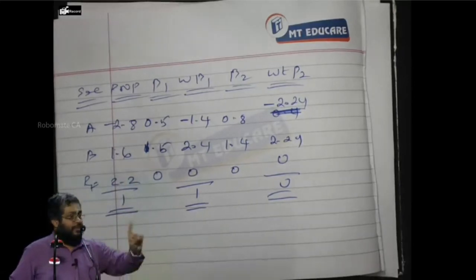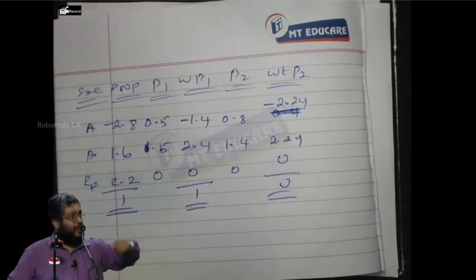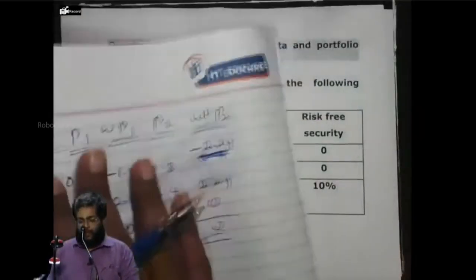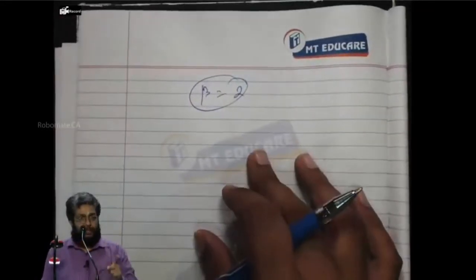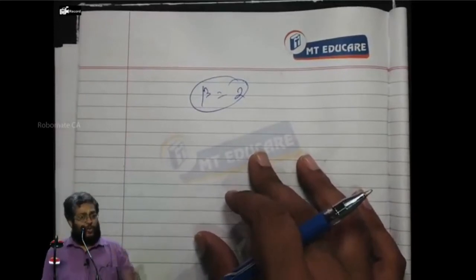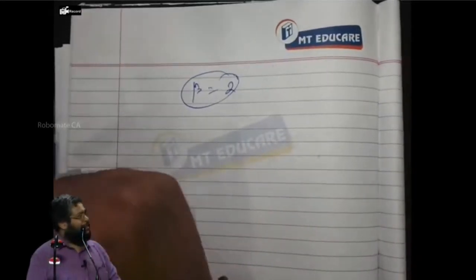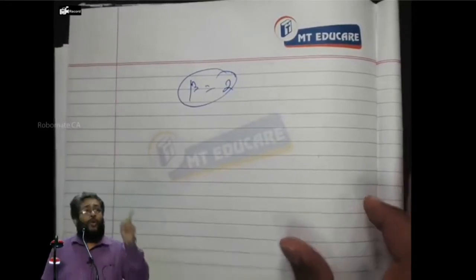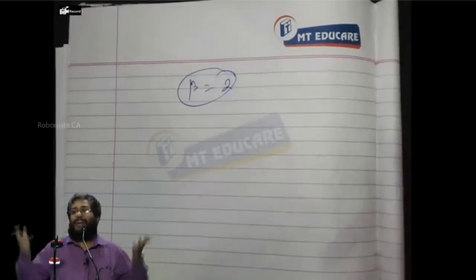What is the meaning of that? When the market portfolio changes by 1%, the security changes by 2%. Yes or no? So a beta of 2 times means when the market portfolio changes by 1%, the security changes by 2%. It is the meaning of 2 times beta. Yes or no? Okay. Now, what is the beta of the market portfolio? 1. When the market portfolio changes by 1%, the market portfolio changes by 1%.